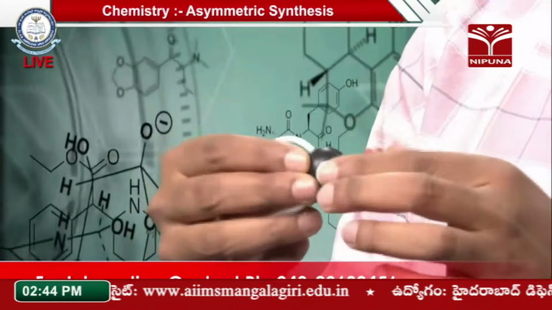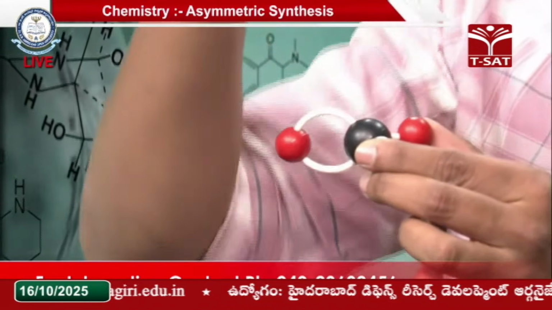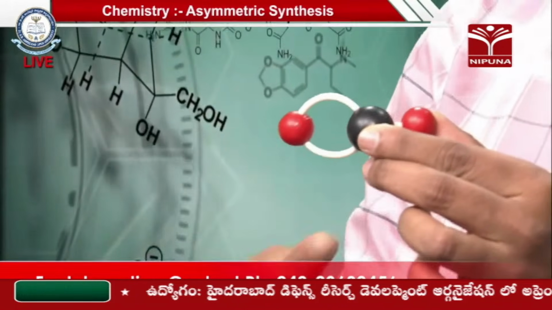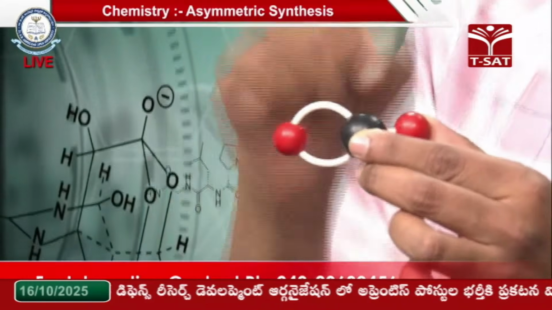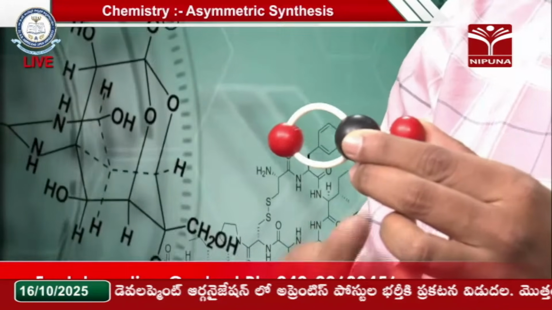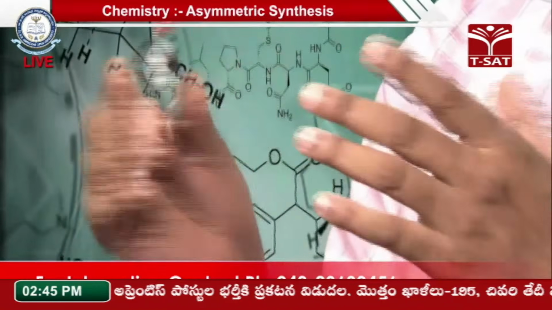Now the incoming nucleophile, when I am placing the molecule like this, may attack from the top face, or it may attack from the bottom face. Yes or not? There are two choices. If it attacks from the top face, I will get one isomer. If it attacks from the bottom face, you will get another isomer. That is, these two isomers have different properties. You are getting enantiomers, right? They may have the same physical properties, but the chemical properties are different. So the properties of the molecules are also different, right?